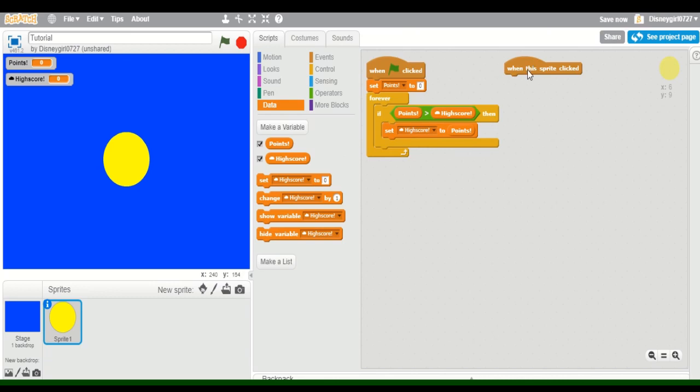So now, when this sprite clicked, you're just going to want to change points. Just remember to click this arrow, change points by 1. Now when this sprite is clicked, it changes the points, and you can see the high score follows. So now if we stop this and hit play again, see the high score stays, but your points reset.